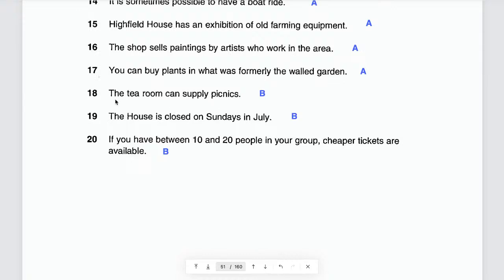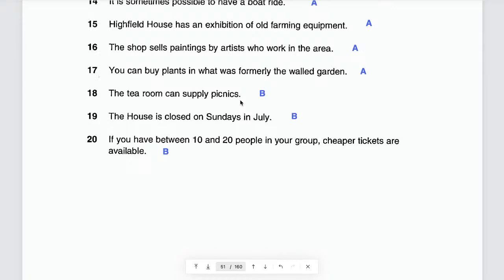Supply picnics. The tea room can supply picnics. What does that mean? How do you understand the sentence? Supply means provide or give, support. So the tea room can supply picnics.